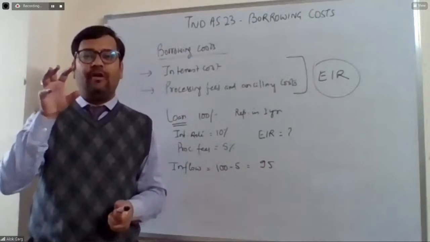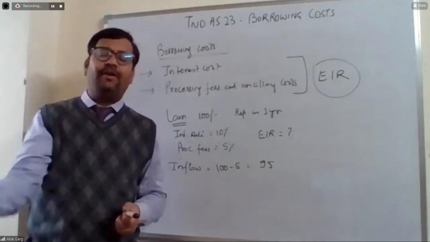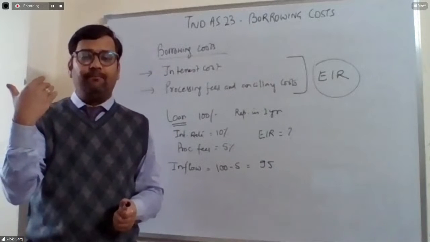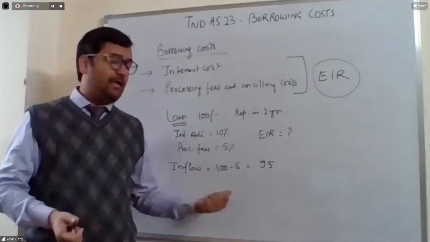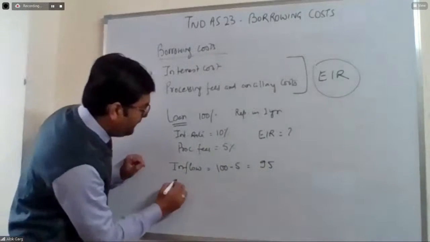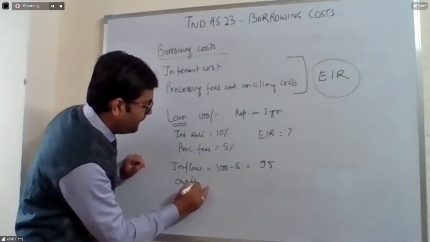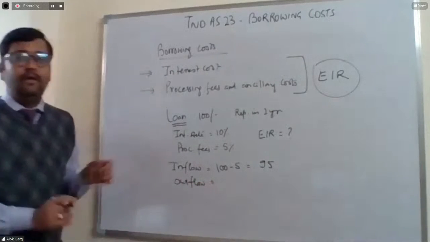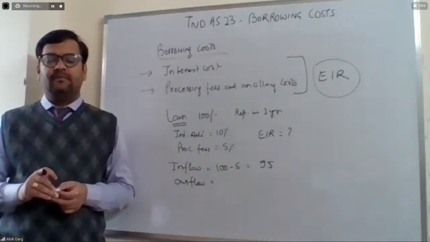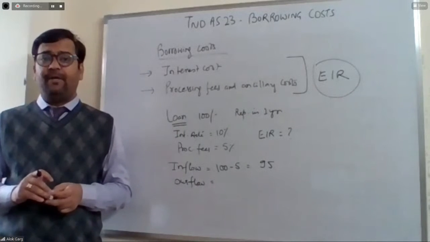So the bank has sanctioned 100 rupees, but the bank has only paid 95 rupees to the company. Okay. So 95 rupees inflow. Now, Ambika, what is the outflow? After 1 year, how much principal will the company pay to the bank?